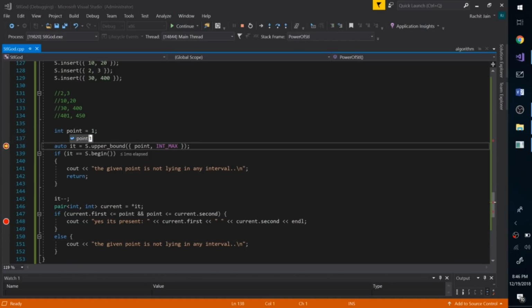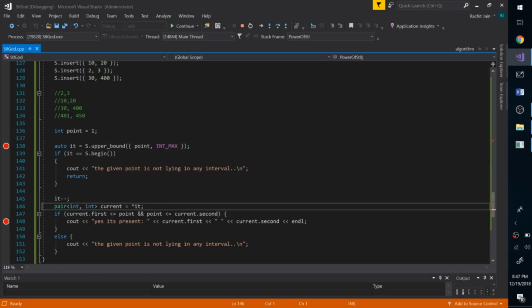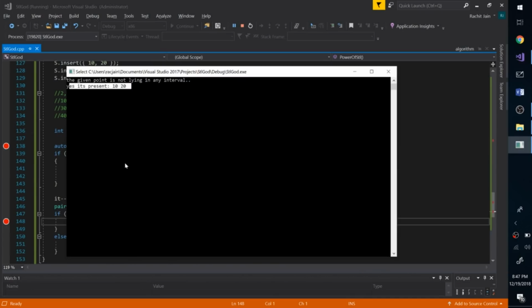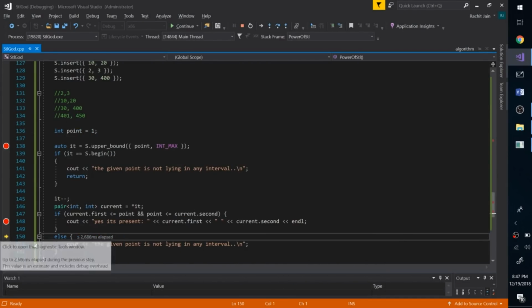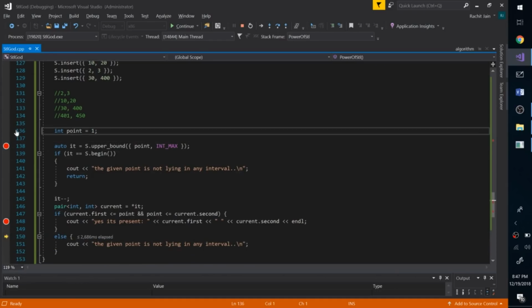Now let's try for one last value. Let me change the value of point to 400, as that will be a bit tricky. Now let's perform an upper bound, and we get 400, 450. Then we go one step back. We get the current pair, which is 30, 400, as you can see right over here. Then we check if 400 is present in that. Oh yes, it's present, and we print it over here. As you can see, yes, it's present, 30, 400. Awesome. That's also working.